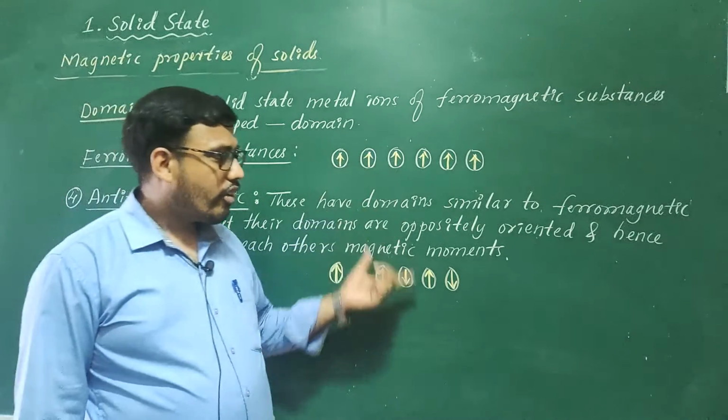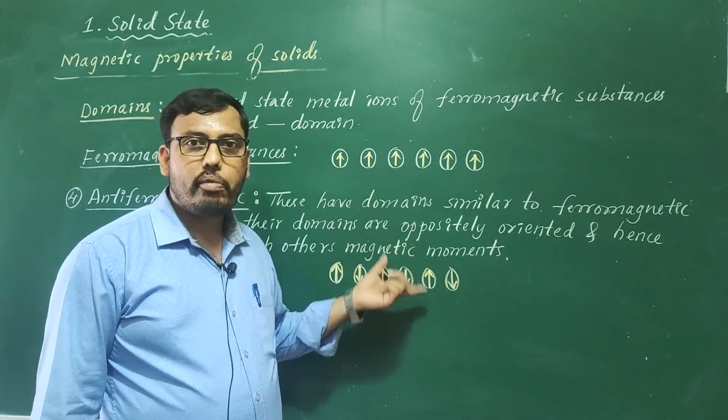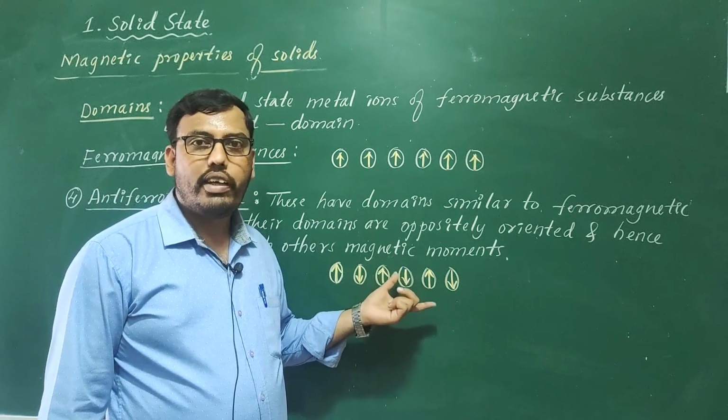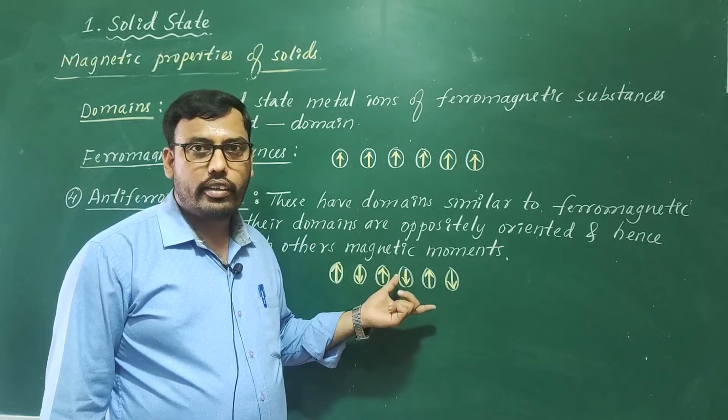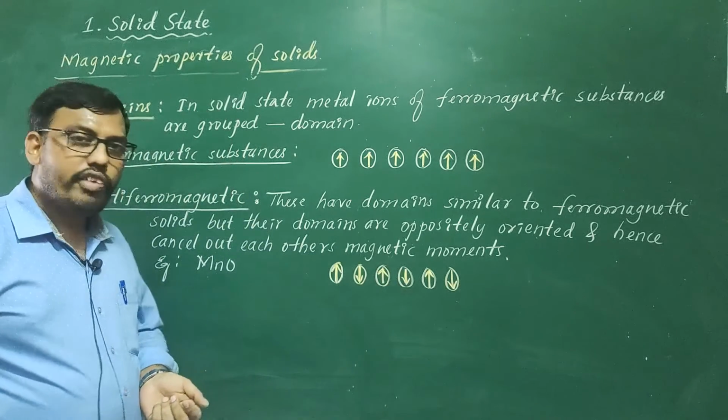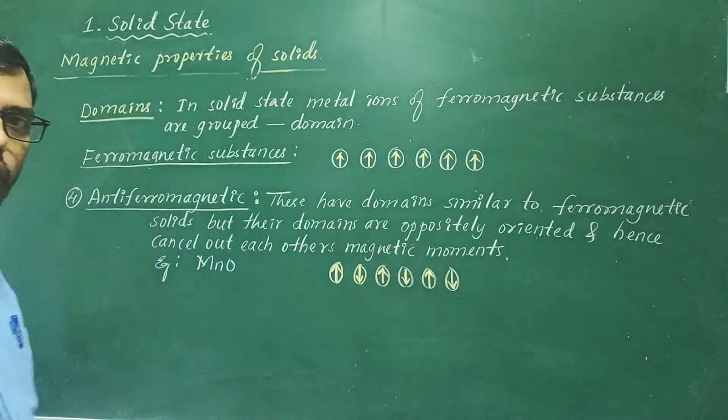So the alignment of domains is also important. It may be asked to draw the schematic representation of alignment of domains for 1 mark. So next, coming to the last type, ferrimagnetic substances.